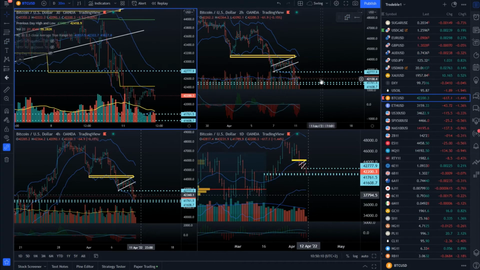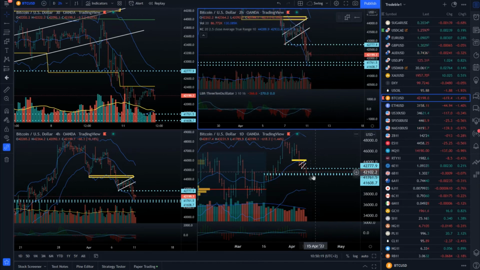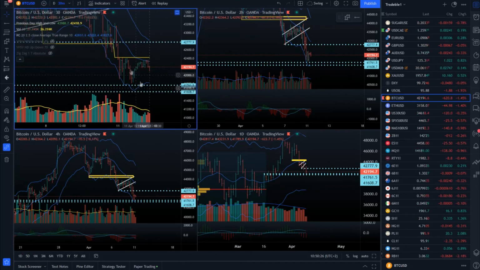Bitcoin, I alerted you last Friday about this nice bear flag on a 2 hour, 4 hour time frame, and the market sold off and reached our expectation. The minimum expectation was around 41,800. Now, if we check today, we're already trading below the previous day low.